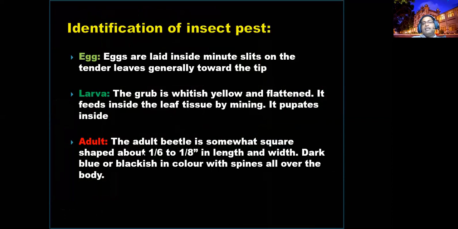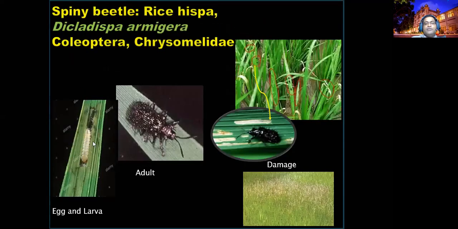The egg, larval and adult description. You can easily identify the adult, right, with the blue to bluish black color with spines on the elytra. Spines on the elytra, which is the wing of a Coleoptera. Larvae are whitish yellow grubs, flattened. Yes, the flattened grubs. You can find the grubs here.